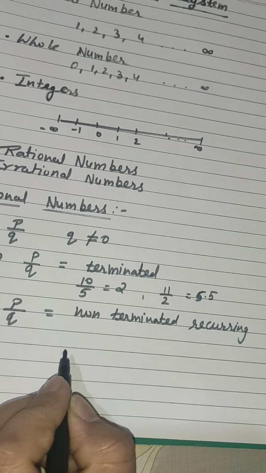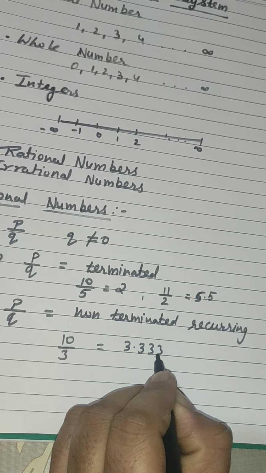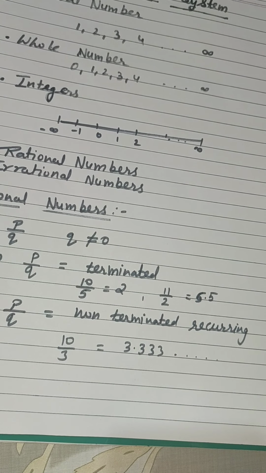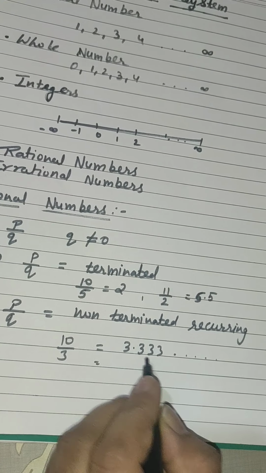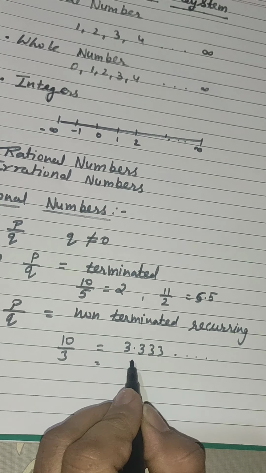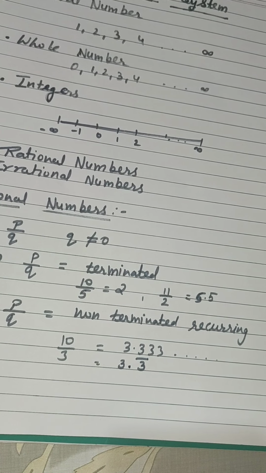For example, 10 by 3, that means 3.333, and 3 goes on till infinity, because every time we get 1 as a remainder. Clear? So it is known as repeating. 3 is the recurring value, so we would write it like 3.3 bar. Bar shows the repeating numbers.